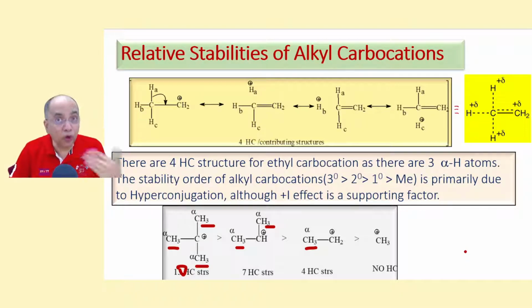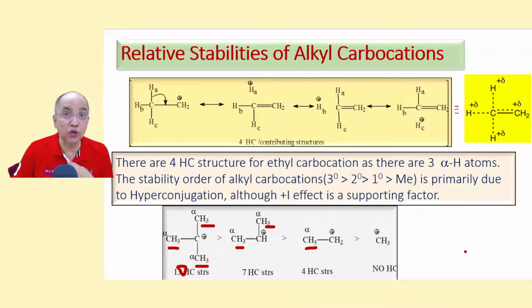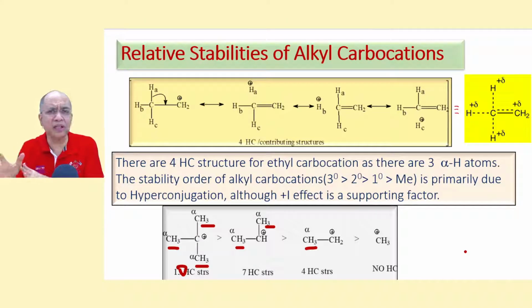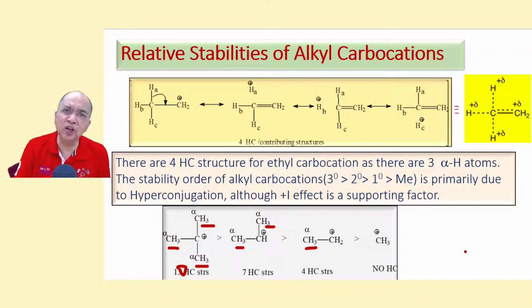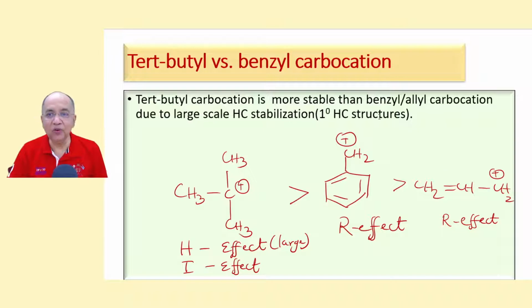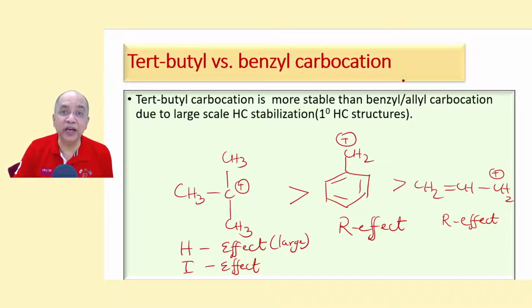Remember, from now onwards, if anybody asks why a 3-degree alkyl carbocation is so stable, what will be your answer? Your answer should be more hyperconjugation structures due to H effect, not due to plus I effect. Yes, you can tell plus I effect maybe as an additional supplement, but never ever forget that it is stabilized by hyperconjugation effect, H effect.